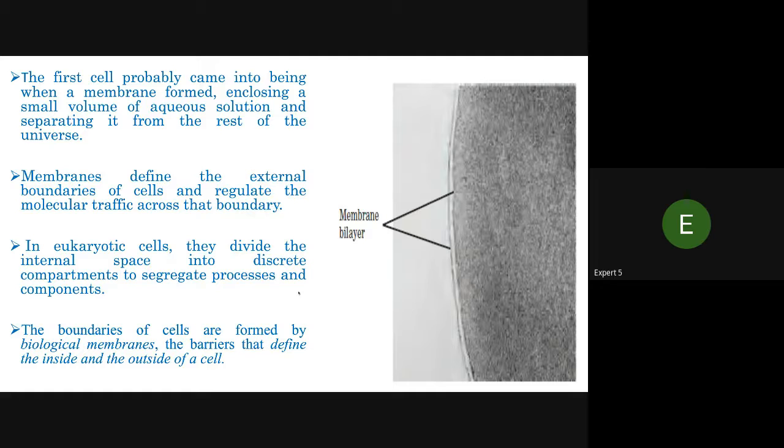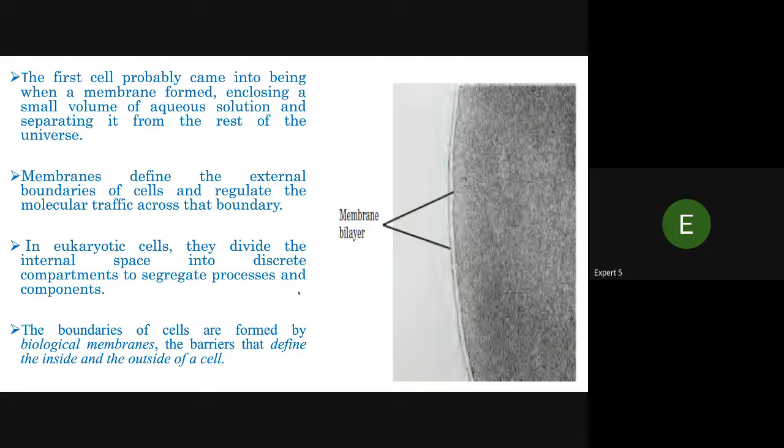You can see this is the electron microscopy figure. Membranes define the external boundaries of the cells and regulate the molecular traffic across the boundaries. In eukaryotic cells, they divide their internal space into discrete compartments to segregate processes and components.